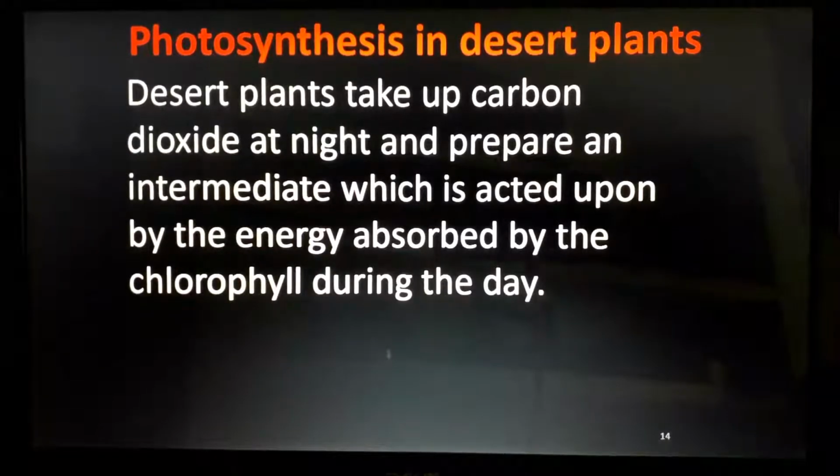It's very simple. Mostly they use that prepared energy stored to make food during night time. Desert plants take up carbon dioxide at night and prepare an intermediate which is acted upon by the energy absorbed by the chlorophyll during the day. So they absorb carbon dioxide during night, and they will make an intermediate. They are not making the same thing which chlorophyll has done.